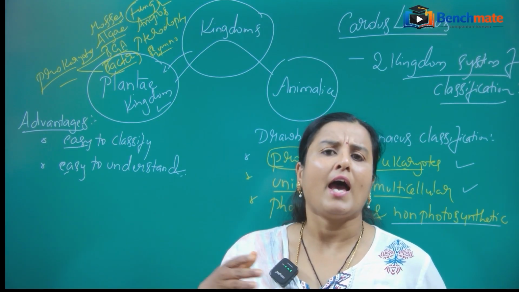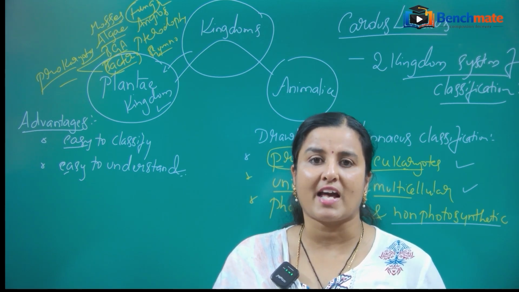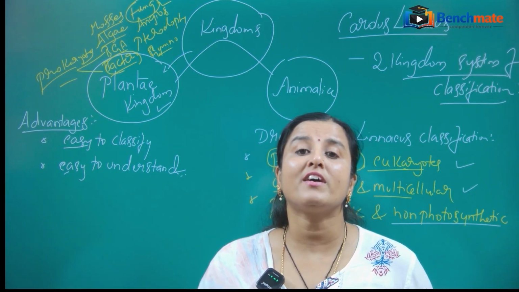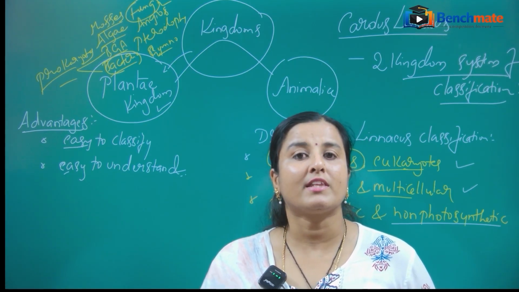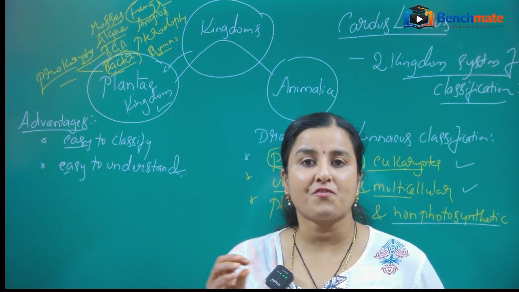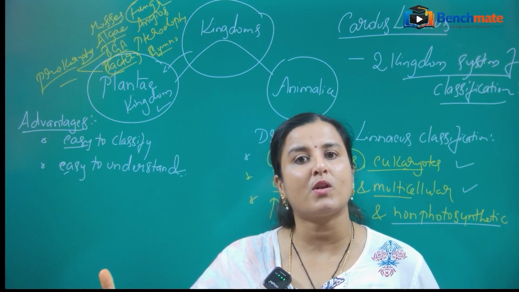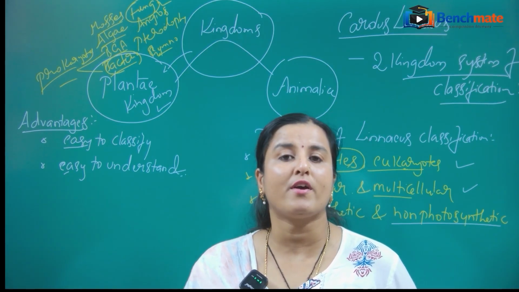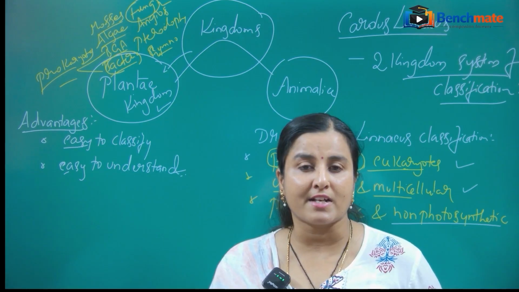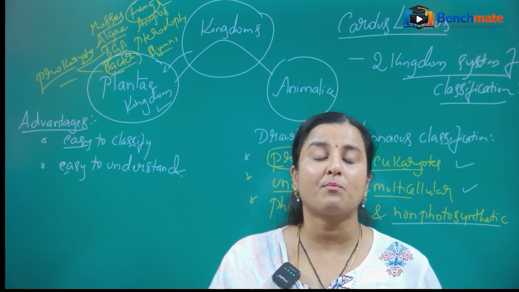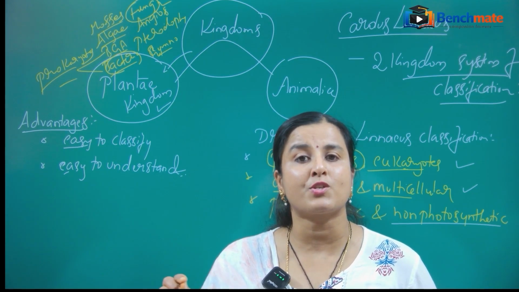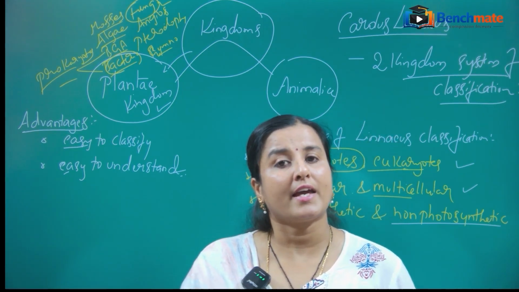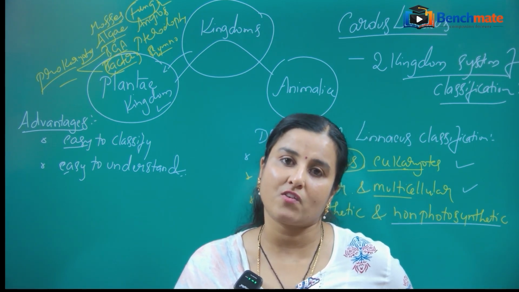It has been happening, a continuous process. This classification system is a continuous process. Why is it continuous? Because of how we are understanding the organisms. In that way, the system of classification keeps on changing, and it may change in future also. It depends on how we understand the organisms and their characteristic features, and where we have to keep these organisms. Once we try to solve these questions, again changes will happen in the classification system.